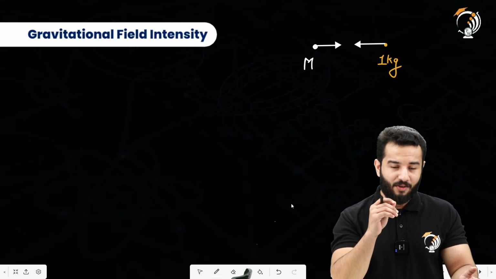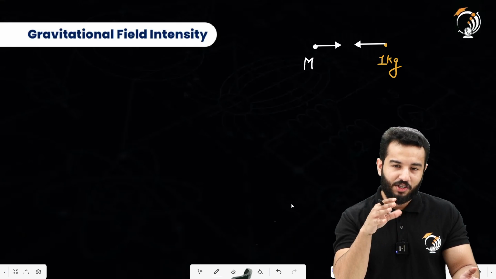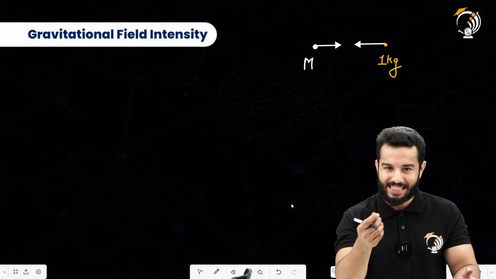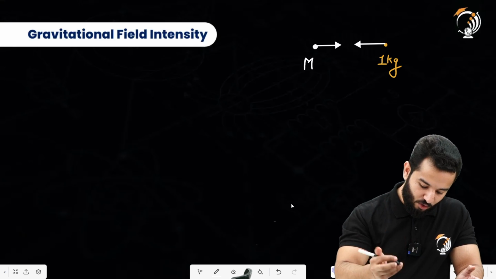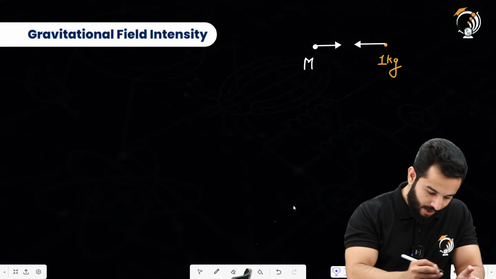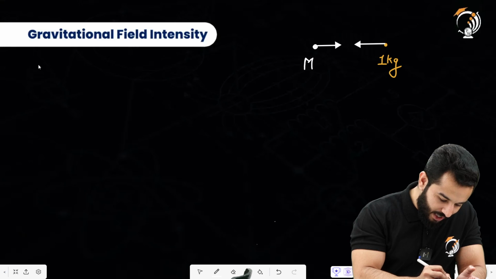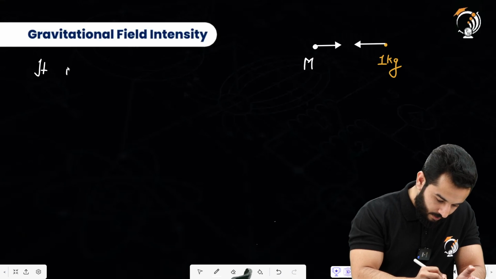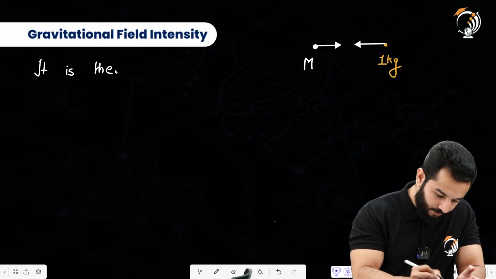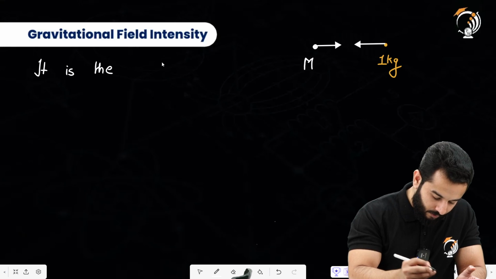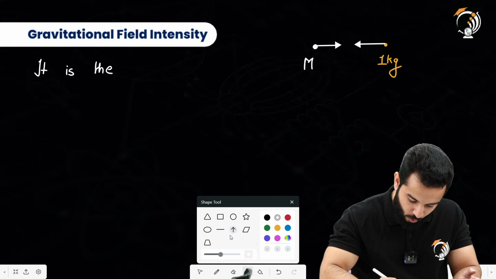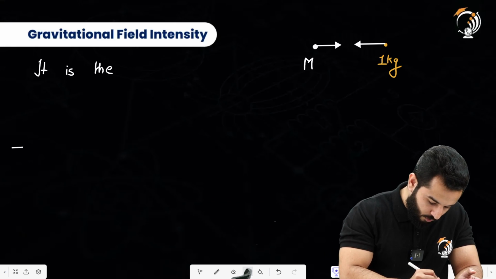Now with that, if there is a gravitational field, we can also calculate the gravitational field strength of it, that means the intensity of it. So this is nothing but strength, and we are going to define it something like this. Let's use the case for earth.